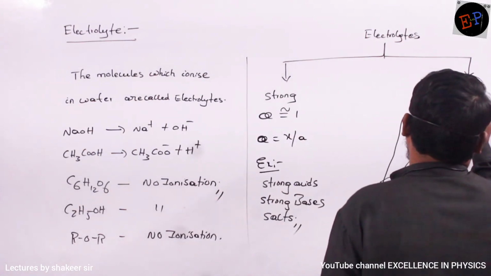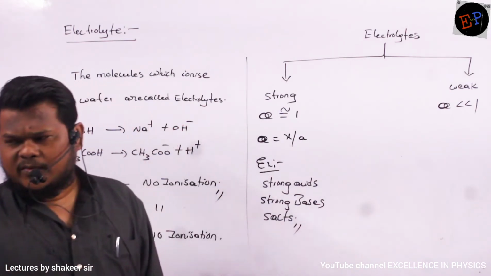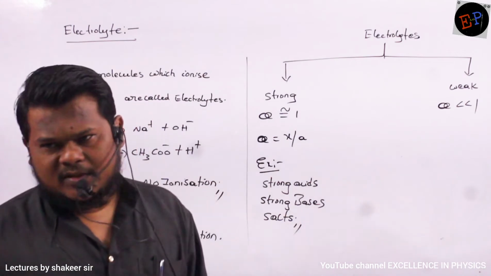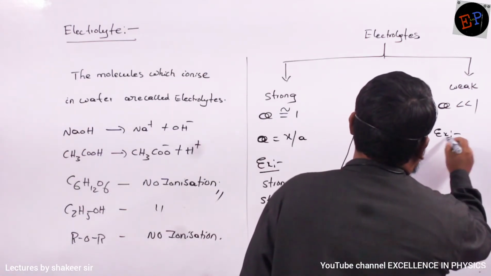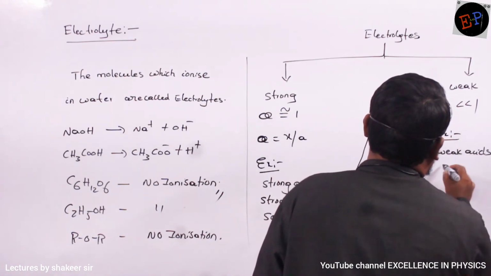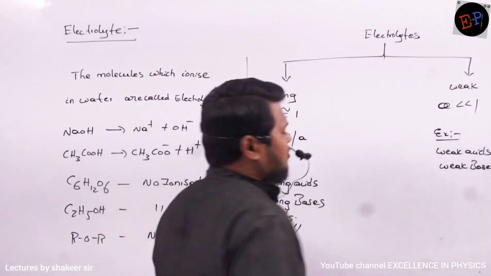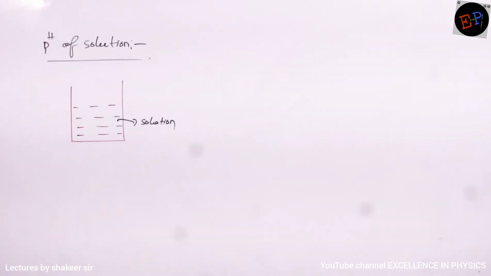Alpha value is much less than 1. Very, very less. It means only very few molecules will ionize, and the remaining molecules will not ionize when they are placed in water. So alpha value is much less than 1. Are you able to understand? And what are the examples of this? Weak acids and weak bases. So these are examples of weak electrolytes. Okay, make a note.